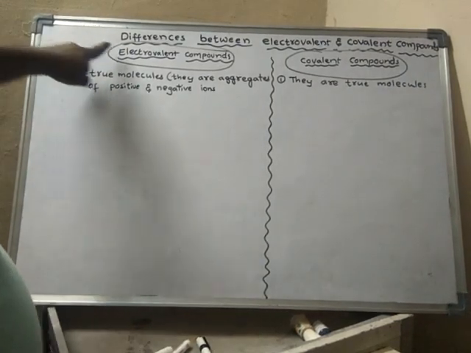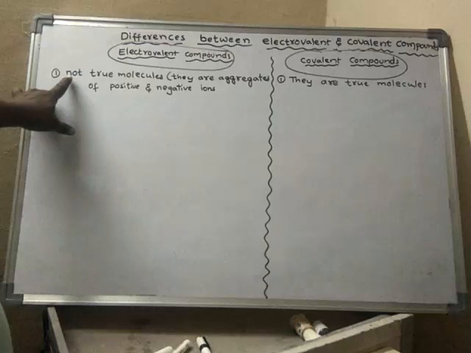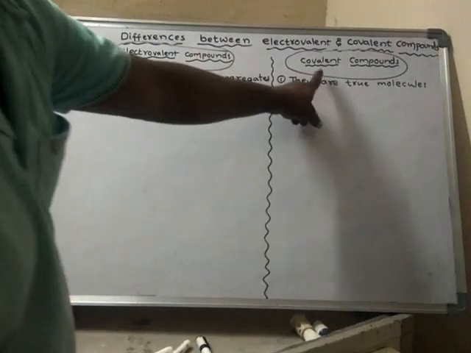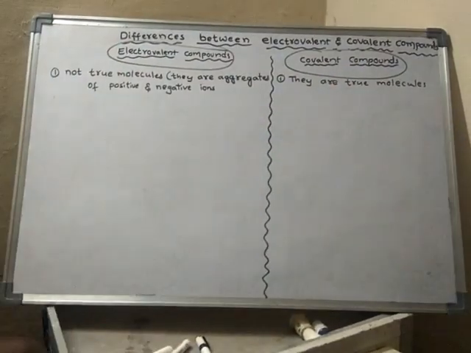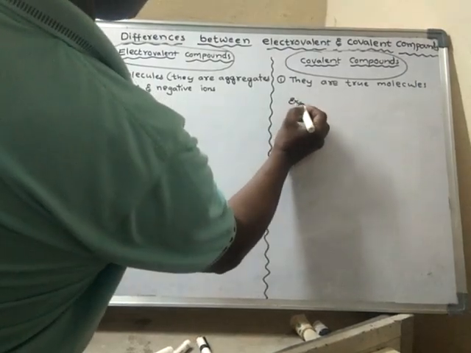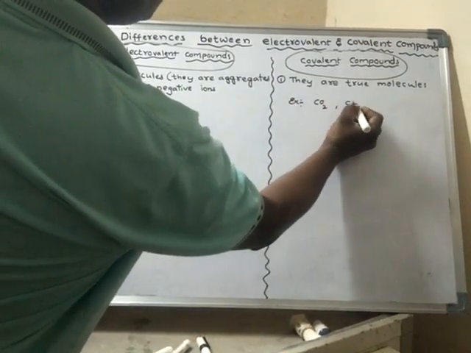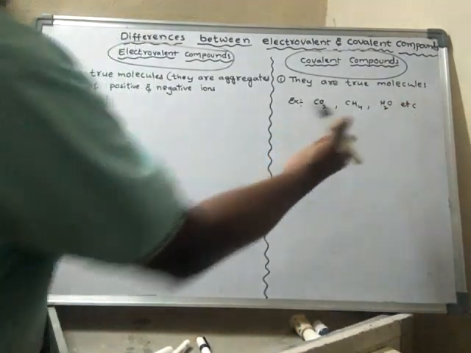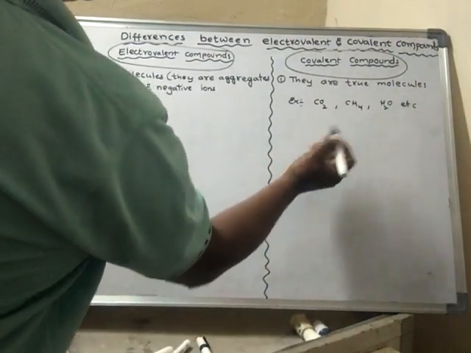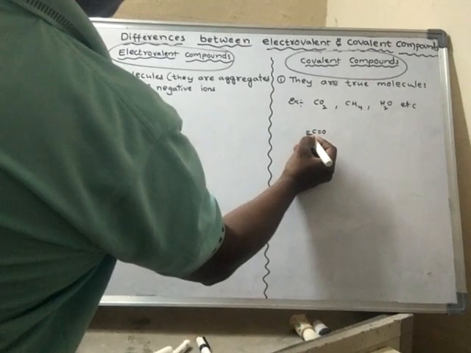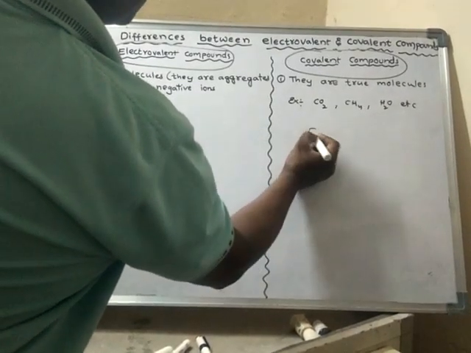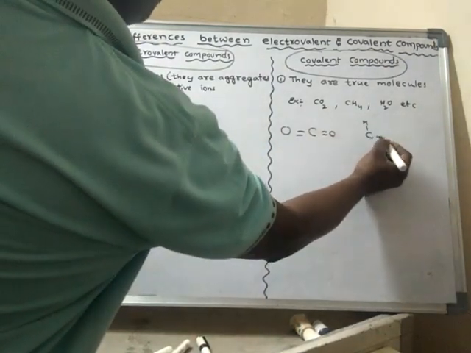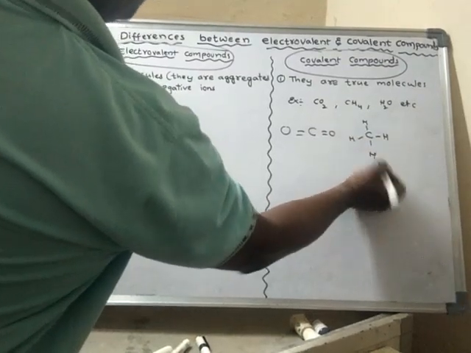Electrovalent compounds, or ionic compounds, are not true molecules, whereas covalent compounds are true molecules. For example, take carbon dioxide, or methane, or a water molecule. Every molecule is a separate molecule. In CO2, the arrangement is one carbon and two oxygens. Methane is simply a separate molecule.